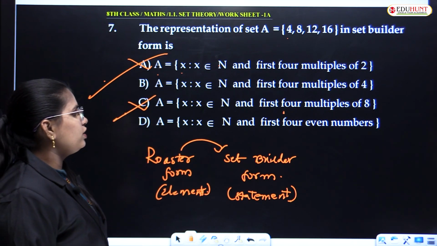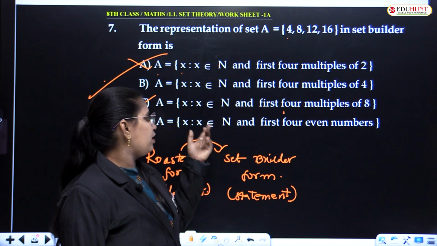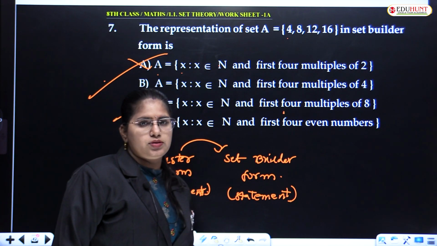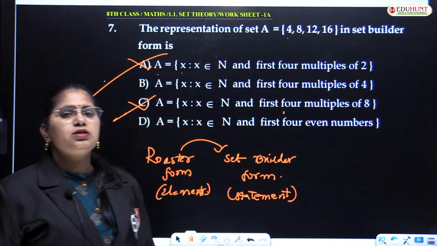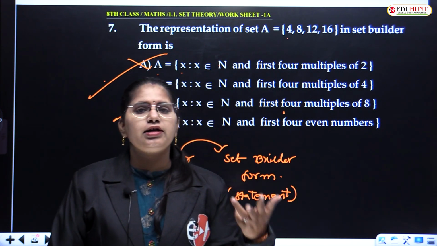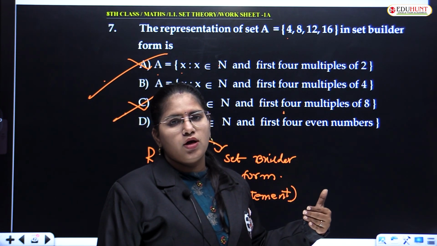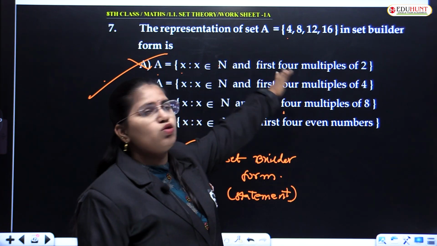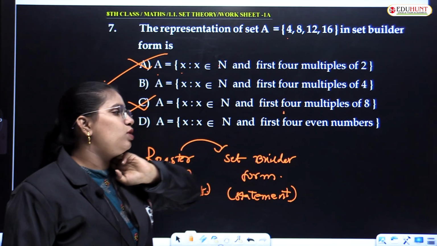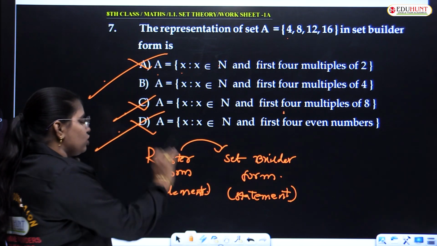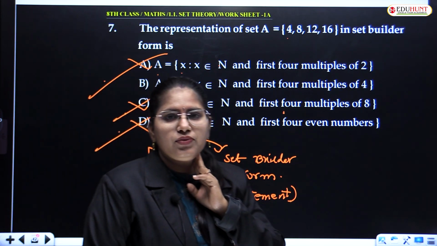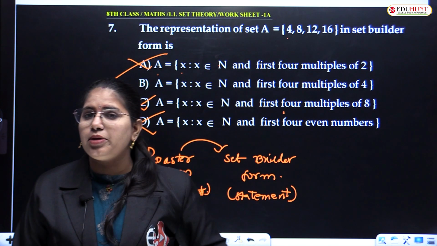Yes. So next, let us check with option A. First 4 even numbers. What is the first even number? It is 2. 2, 4, 6, 8 are the first 4 even numbers. But here 2 is not at all mentioned, right? So even in this case option D is also eliminated. Yes or no? Did you get what I am teaching?